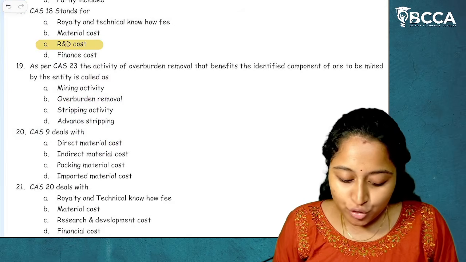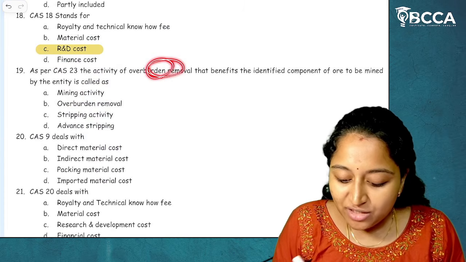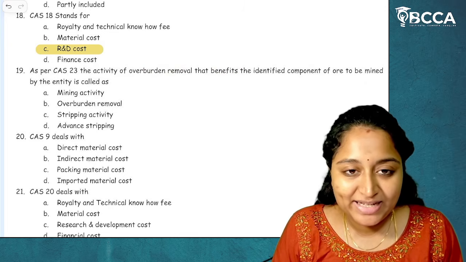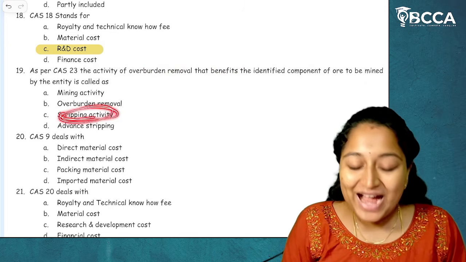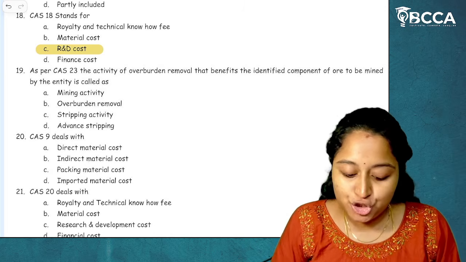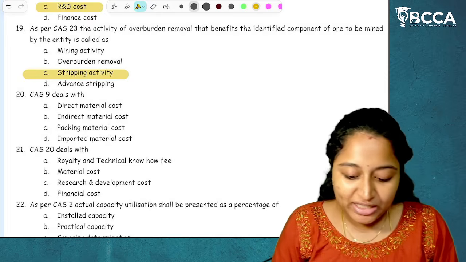then that is called as what? Stripping ratio. So the same thing is being tested in a different terminology. Overburden removal that benefits the identified components of ore to be mined by the entity is called as stripping activity. If you are calculating it as a ratio, then it is stripping ratio. So the answer for this will be option C, stripping activity.